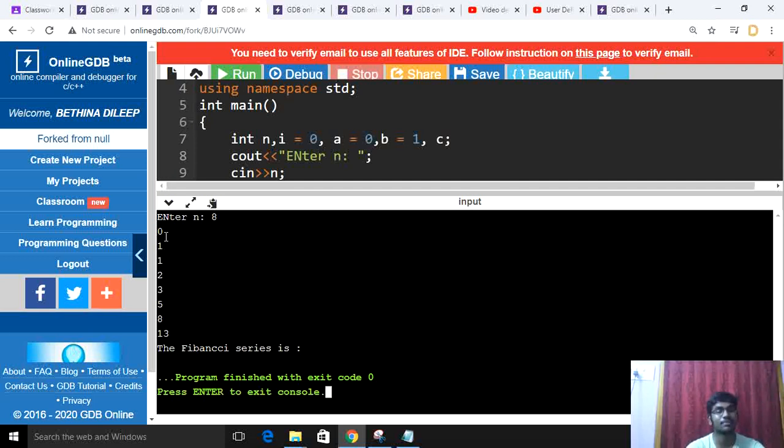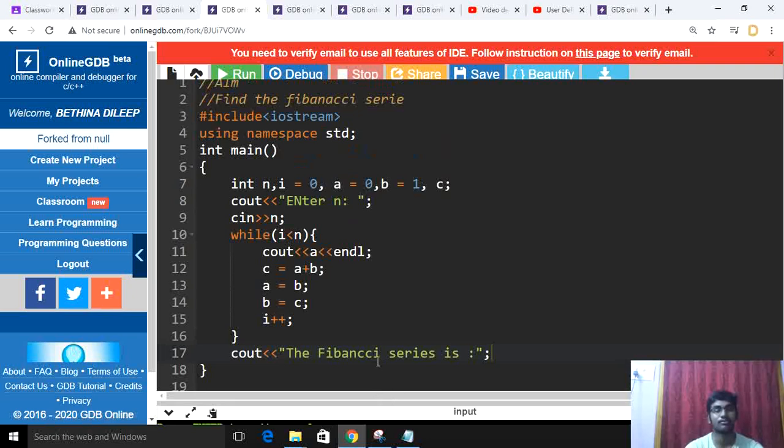It will be adding from the starting: 0 plus 1 is 1, 1 plus 1 is 2, 1 plus 2 is 3, 2 plus 3 is 5, 3 plus 5 is 8, 5 plus 8 is 13. It will keep adding up to the number you give, until that index number is reached. Okay, this is the program for the Fibonacci series.